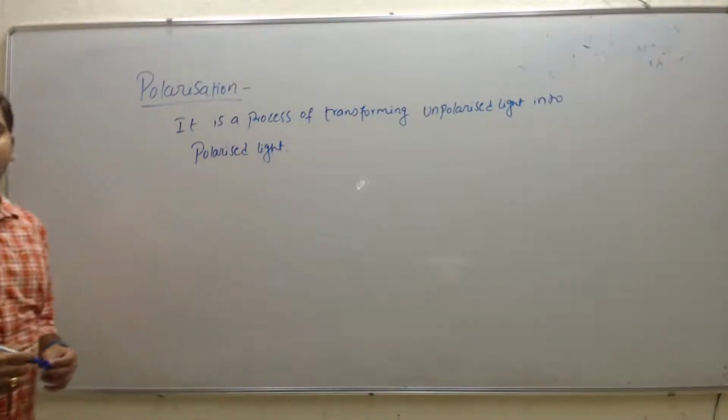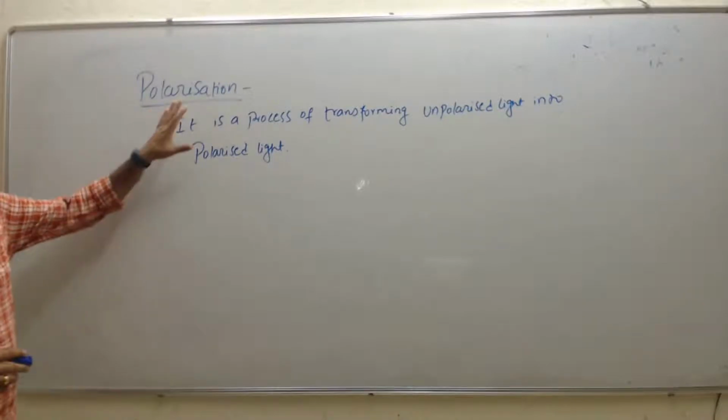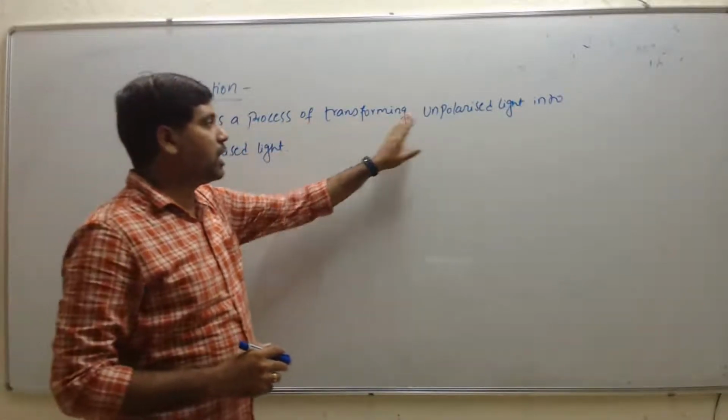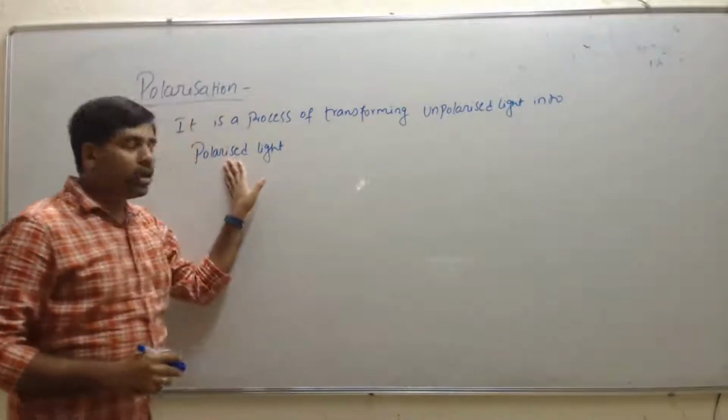So this phenomenon we call polarization.